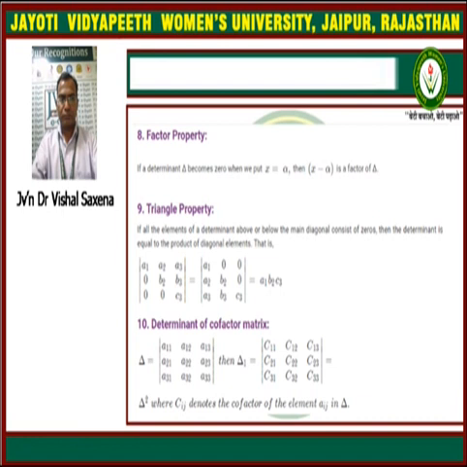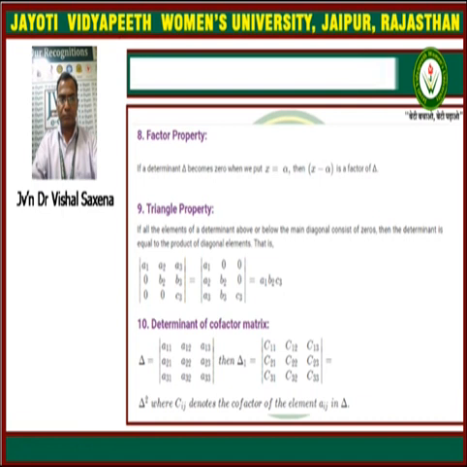And what is the determinant of the cofactor matrix? The 10th property is the determinant of the cofactor matrix. If a matrix del is given with elements a11, a12, a13 and so on, then the cofactor matrix is given by C11, C12, C13, C21, C22 and so on, where Cij denotes the cofactor of the element aij in del.